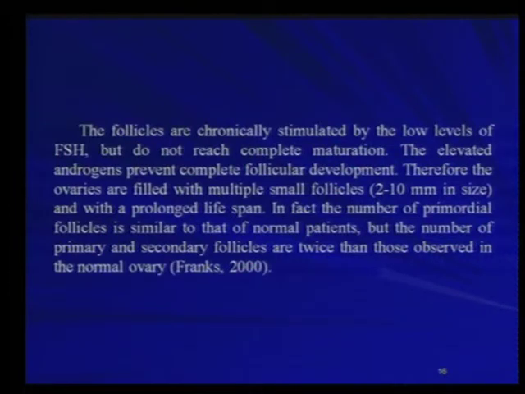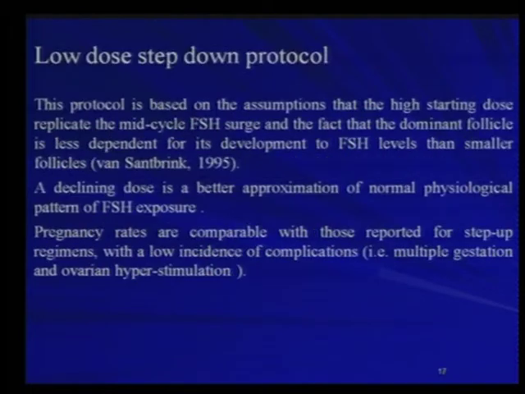Especially in polycystic ovarian patients, the follicles are chronically stimulated by a low level of FSH, but do not reach complete maturation. The elevated androgen prevents complete follicular development. Therefore, the ovaries are filled with multiple small follicles, 2 to 10 mm in size, with a prolonged lifespan. In fact, the number of primordial follicles is similar to that of normal patients, but the number of primary and secondary follicles is twice that observed in normal ovaries.